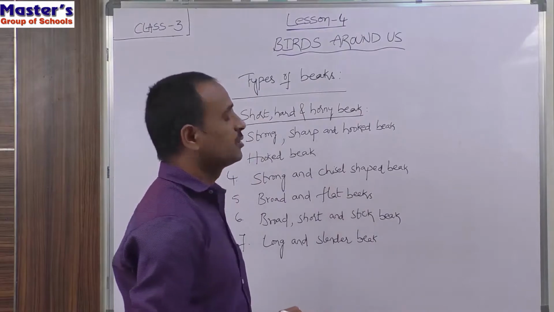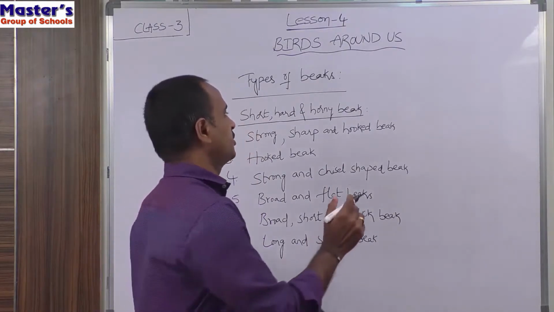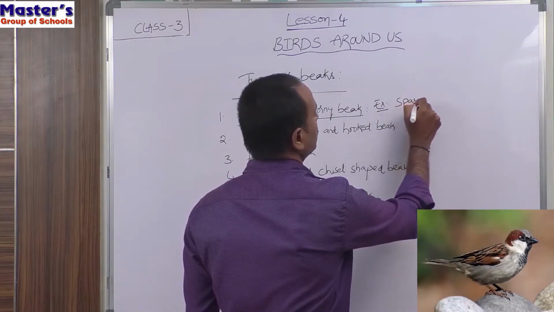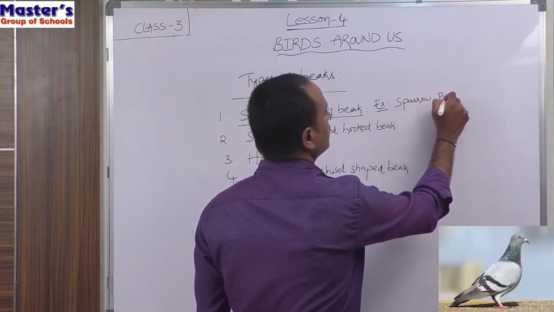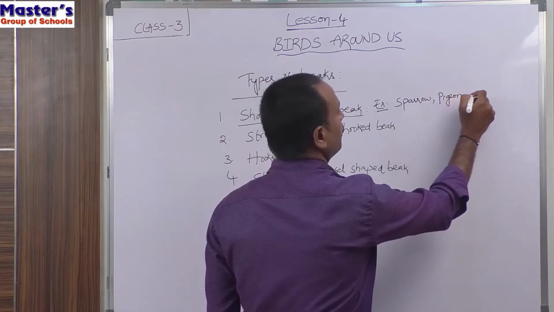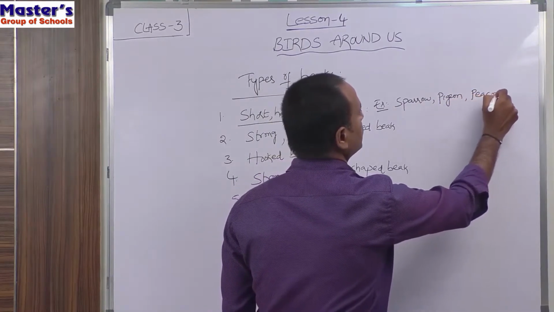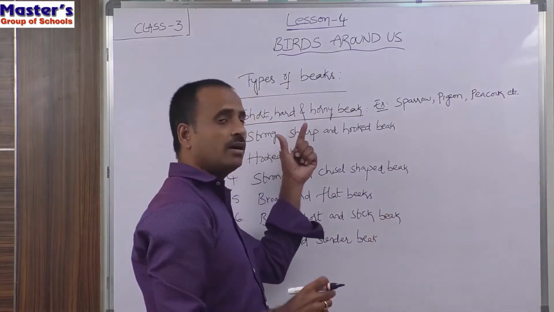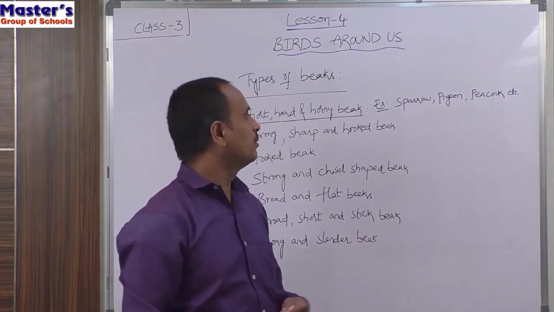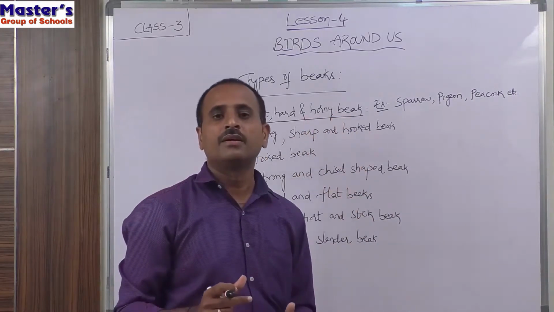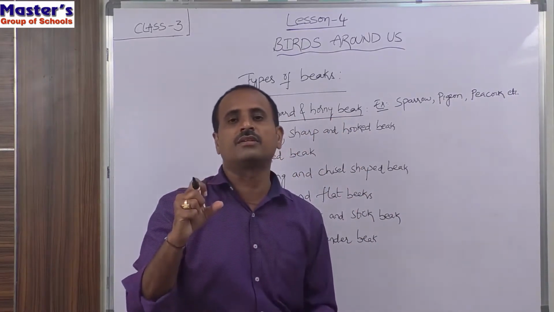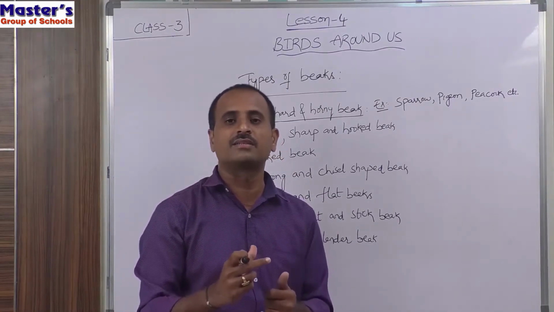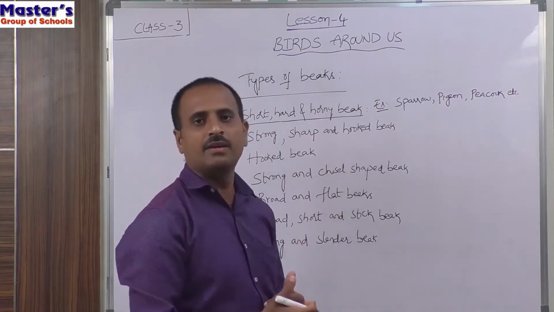Children, some birds, for example sparrow, pigeon and peacock, have short, hard and horny beak. By using this type of beak, they can pick up the grains on the ground and they can crush the grains and the nuts.